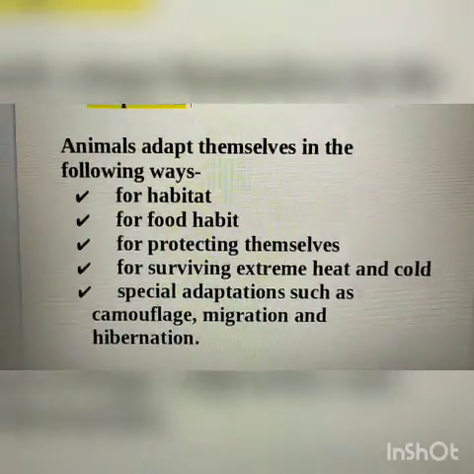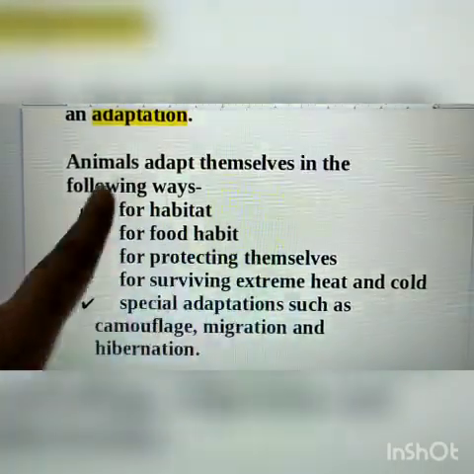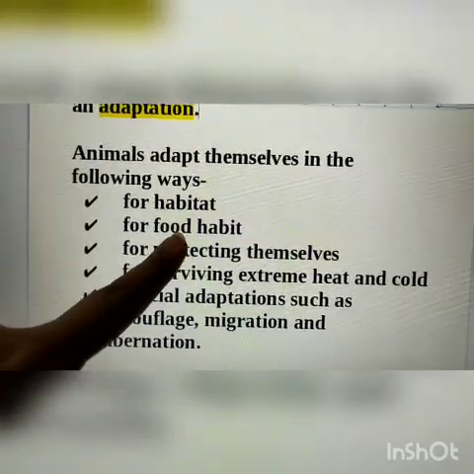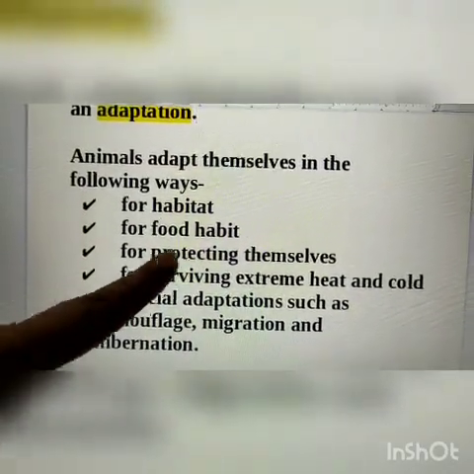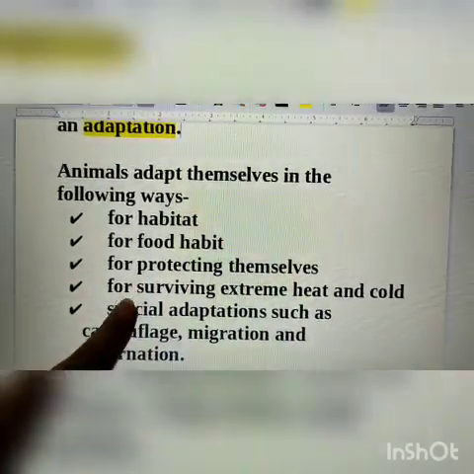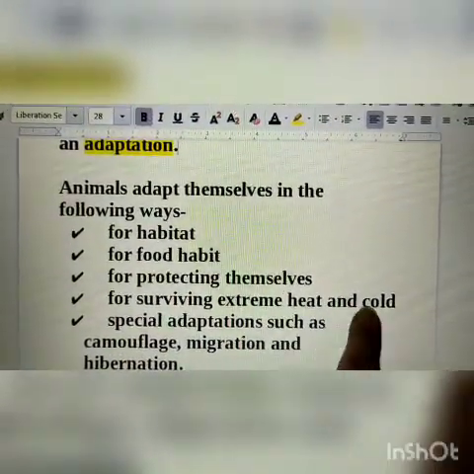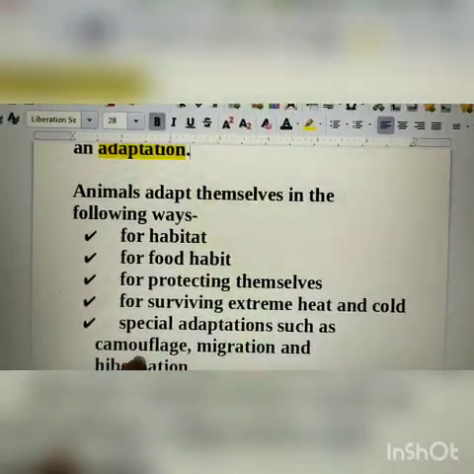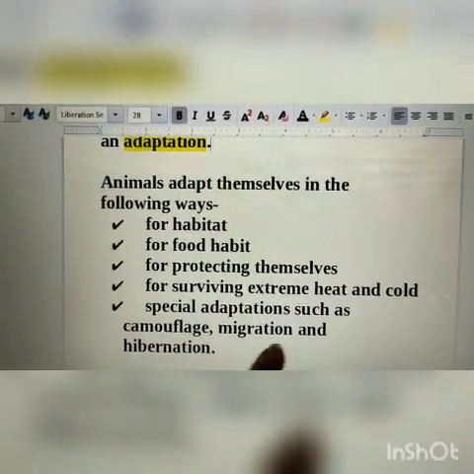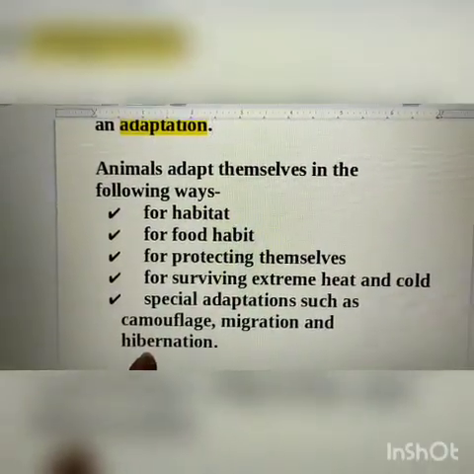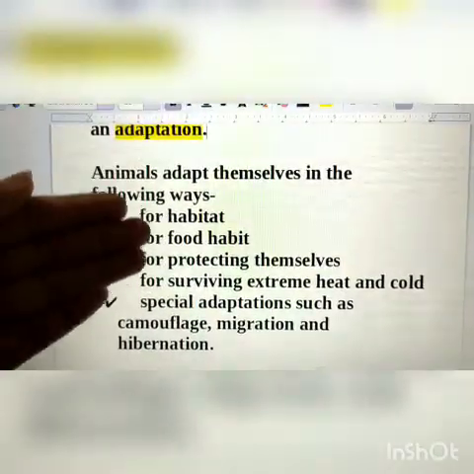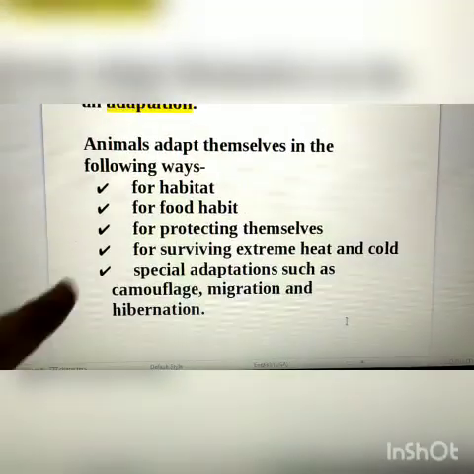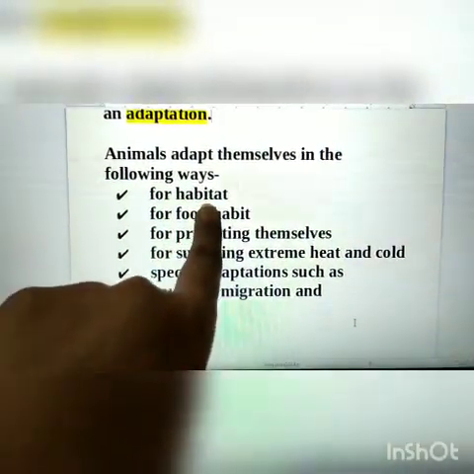Okay? So, animals adapt themselves in the following ways. For habitat, for food habit, for protecting themselves, for surviving extreme heat and cold. Special adaptations such as camouflage, migration and hibernation. So, we will learn about these adaptations of animals one by one. Okay? Now first, we will see what is habitat.